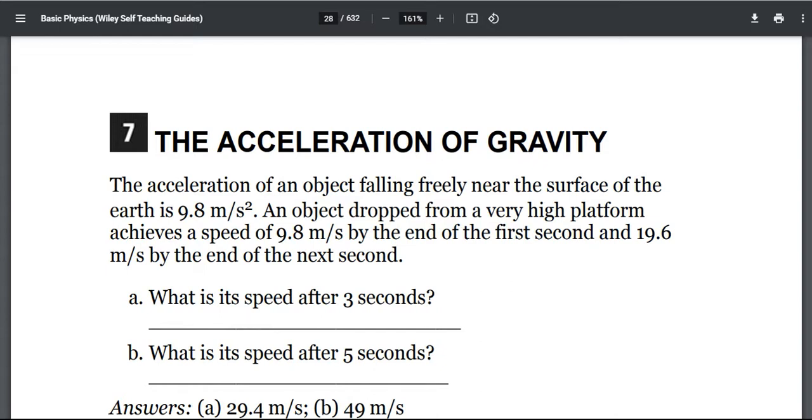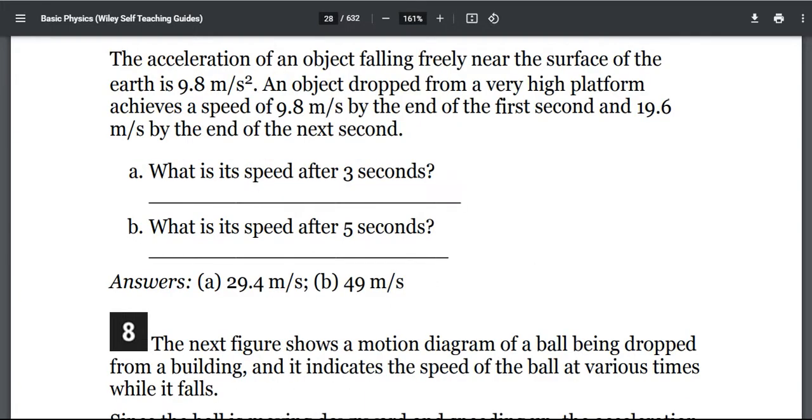So in the first second the speed is 9.8 m/s, and by the end of the next second it is 19.6 m/s. So what is its speed after 3 seconds?